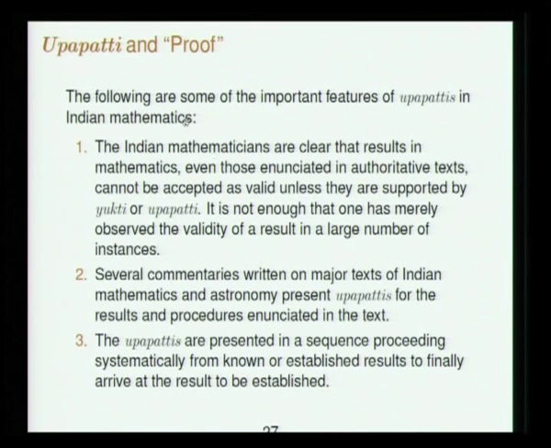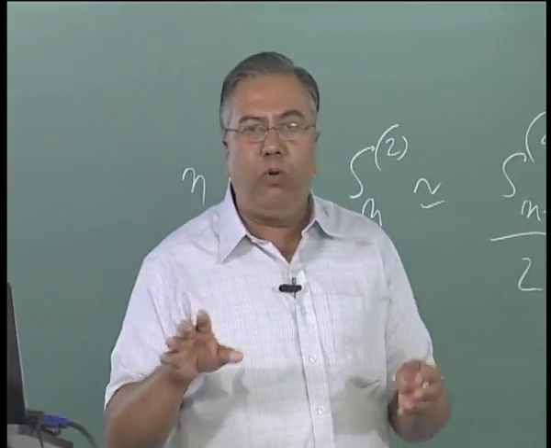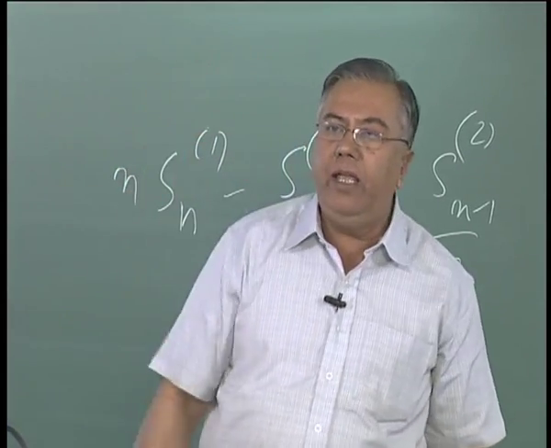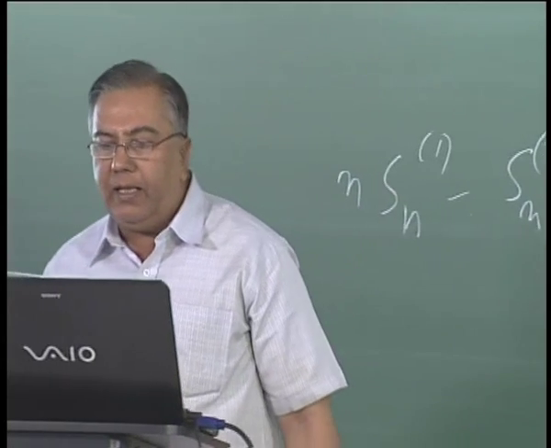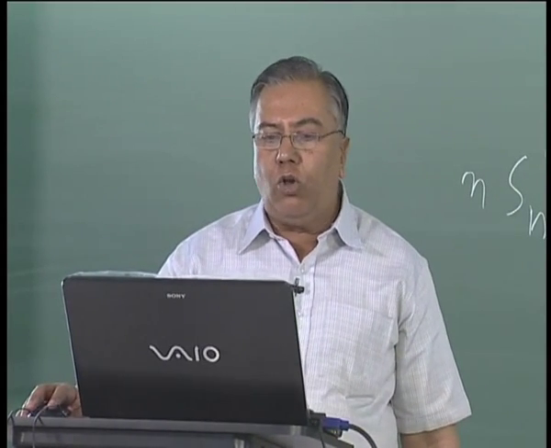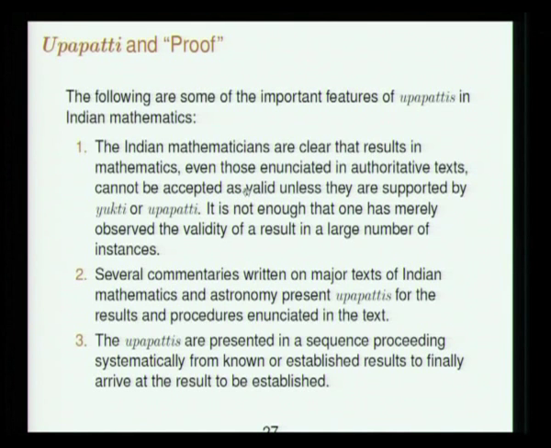So the first point is that I am trying to compare the idea of Upapatti as found in Indian mathematics with the idea of proof that we commonly know, which goes back to the Greek tradition or the modern European tradition of doing mathematics. So first, it is clear that Indian texts say that even results of mathematics, even those enunciated in authoritative texts, need some yukti or upapatti, and it is not enough that one has merely observed the validity of the result in a large number of instances. Great effort is taken to present these upapattis by the various commentaries that are written on the texts.